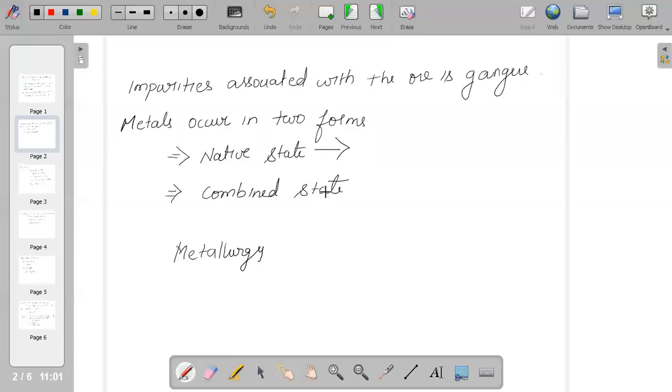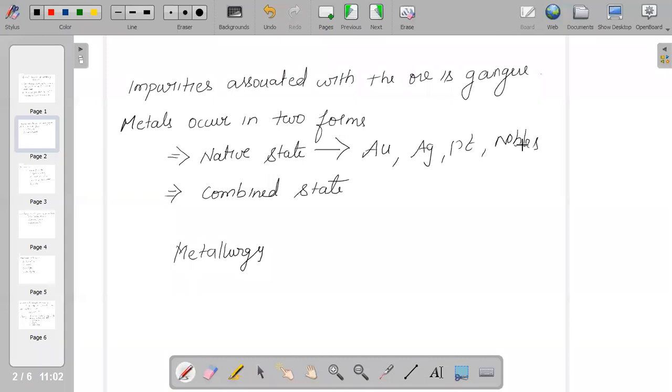So these elements occur in free or native state, for example silver, gold, platinum and the noble gases.